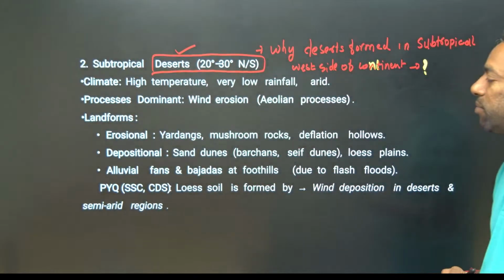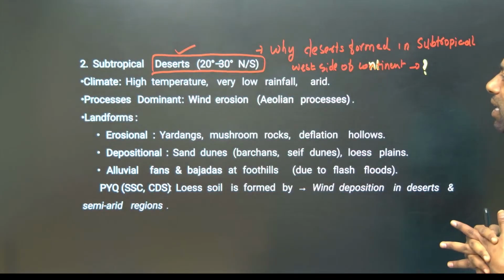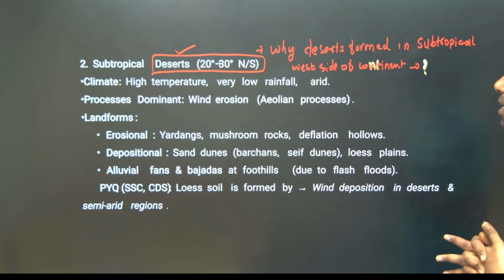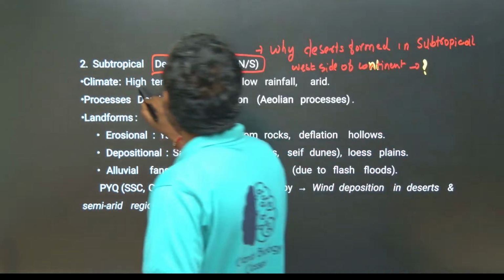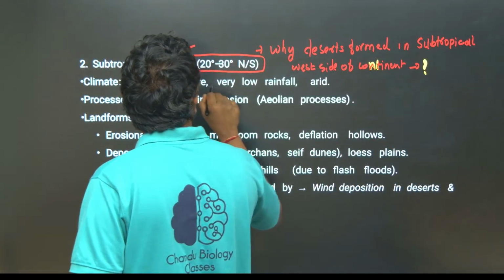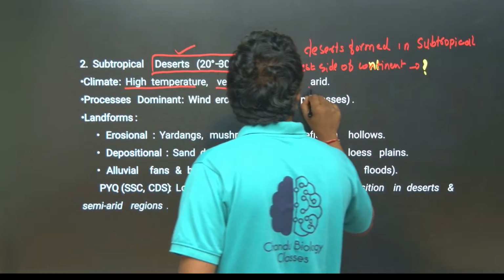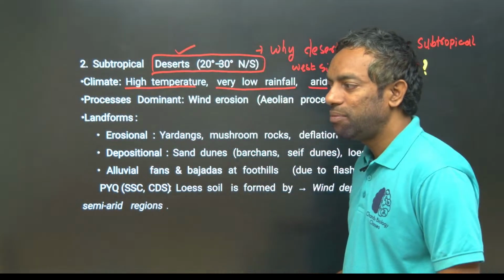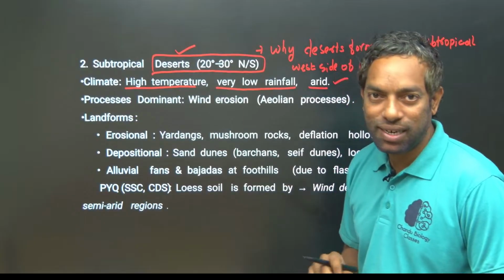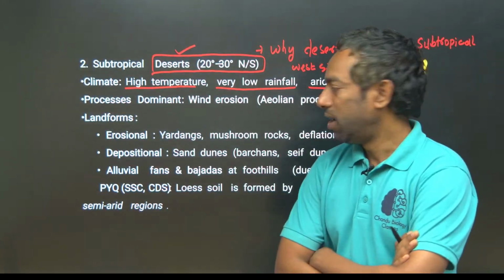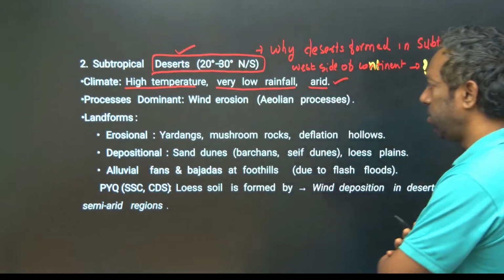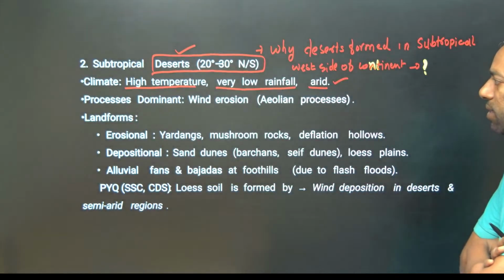Climate: subtropical has high temperature, very low rainfall and an arid region. Arid means very low rainfall, it is the desert character. High temperature and low rain created the arid region, that is desert.